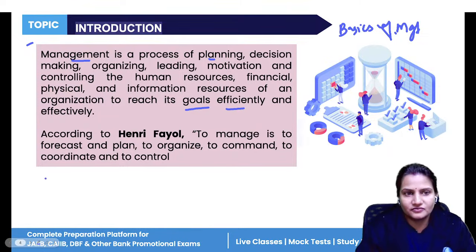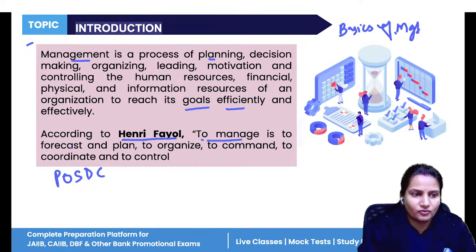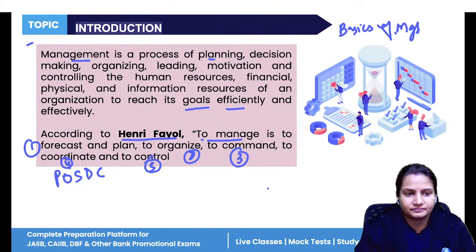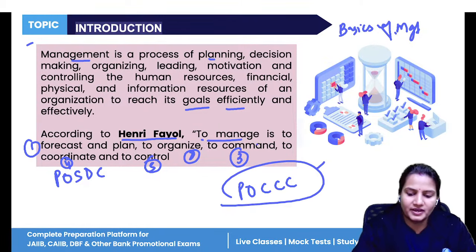Now, in the normal course of action, management has five functions: planning, organizing, staffing, directing, controlling. But Henry Fayol has given the functions of management, that is, to manage is to forecast and plan, then to organize, to command, to coordinate and control. So that is planning, organizing, commanding, coordinating and controlling. So this is the POCCC given by Henry Fayol.